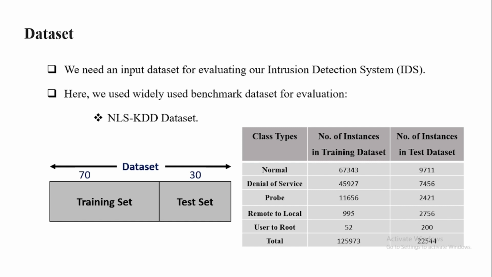Most of the data are normal, and we can also see the major attacks like DoS attacks, denial of service, probe attacks, R2L attacks, remote to local, and U2R attacks, user to root. In the training data set there are more or less 126,000 data, and in the test data set there are around 23,000 data.